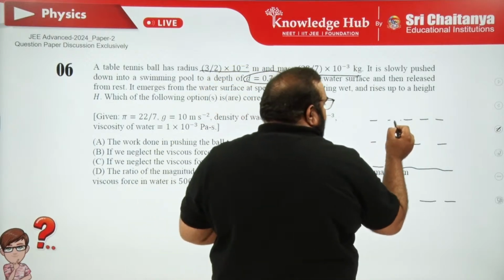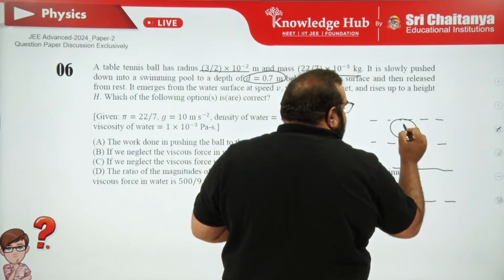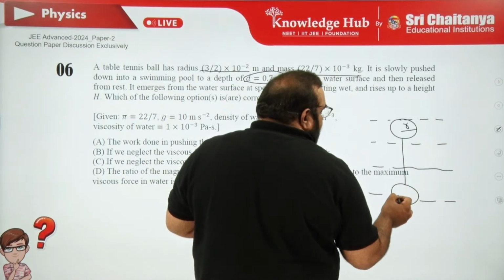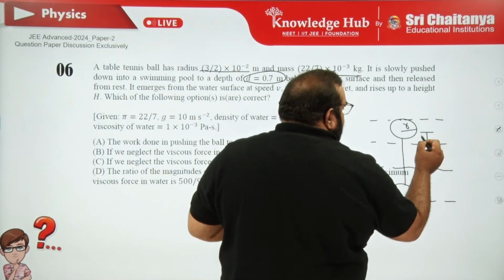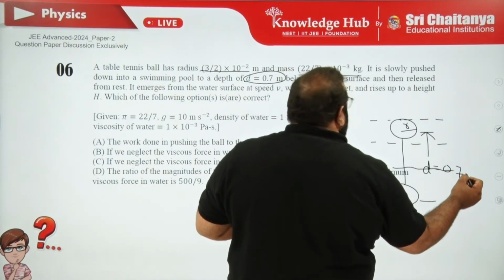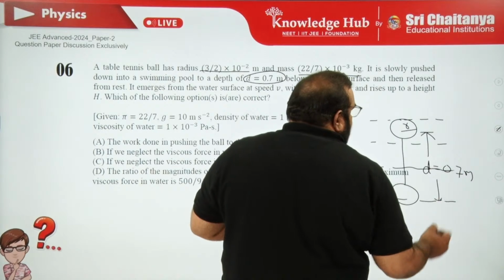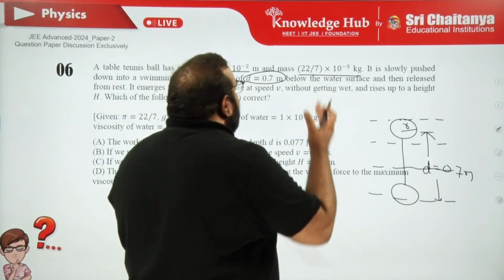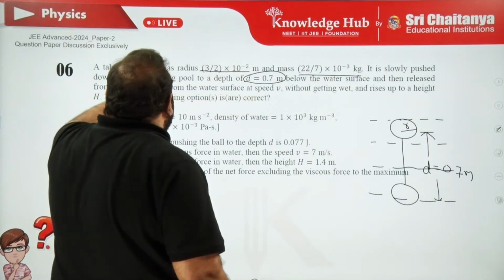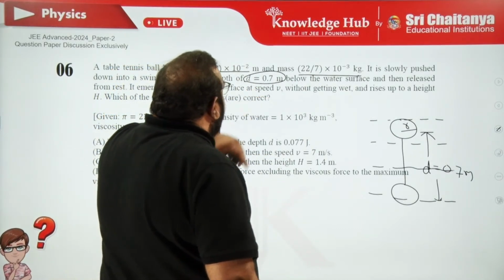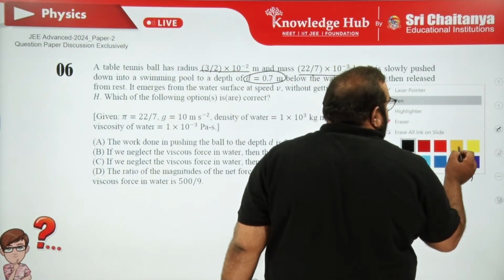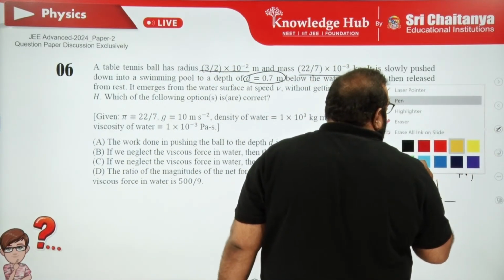A spherical ball of radius r is pushed down under water up to the depth of, let us say, D, 0.7 meters. Now what happens due to buoyancy force? It starts to rise up. Released from rest, it emerges from the water surface at a speed v, means again where it comes back.